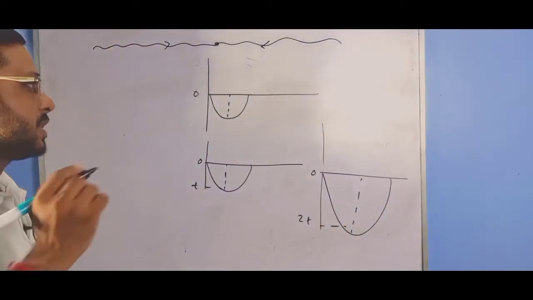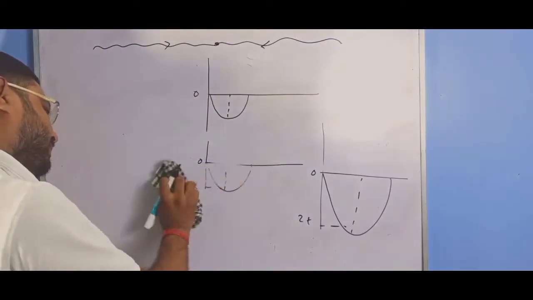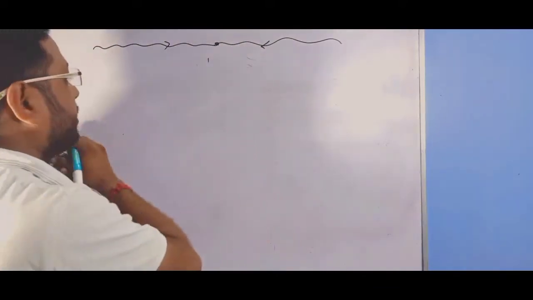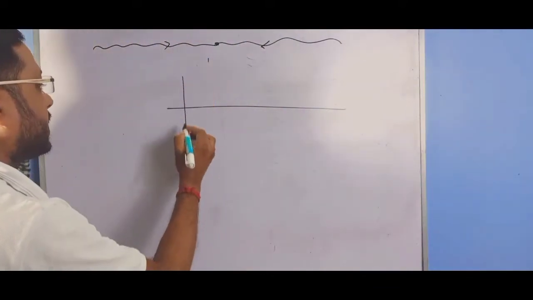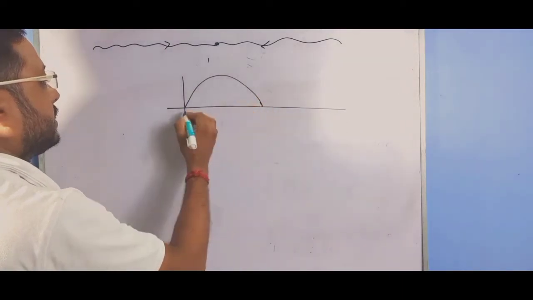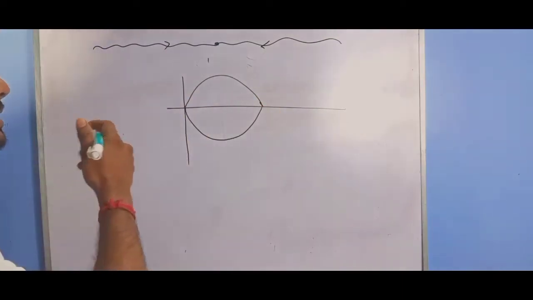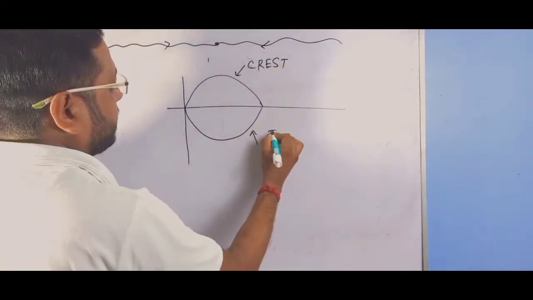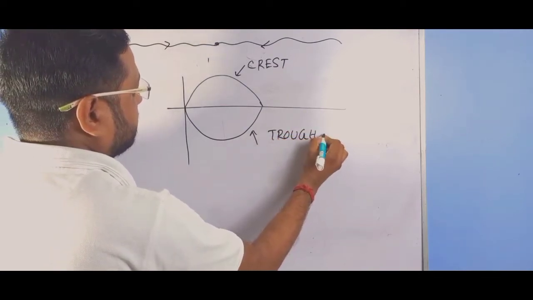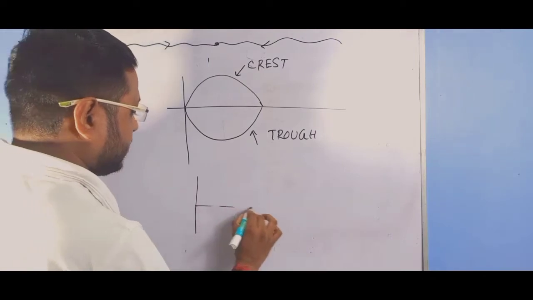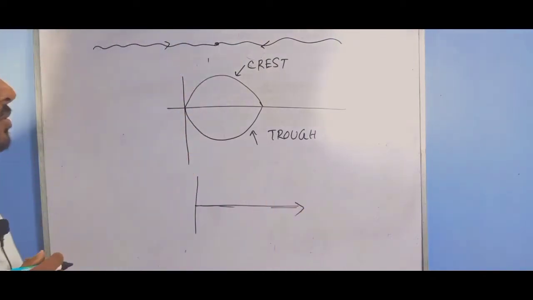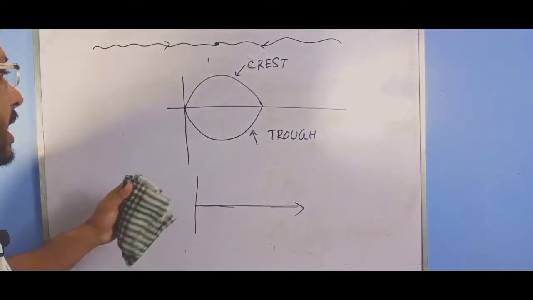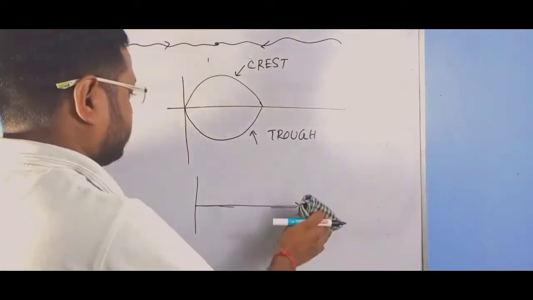But when the crest of one wave falls on the trough of another wave, then the resultant displacement will be cancelled out. This is very useful to understand the theory of interference.